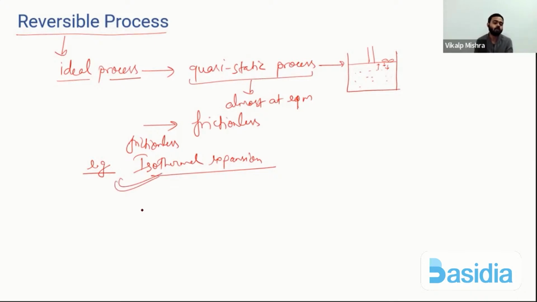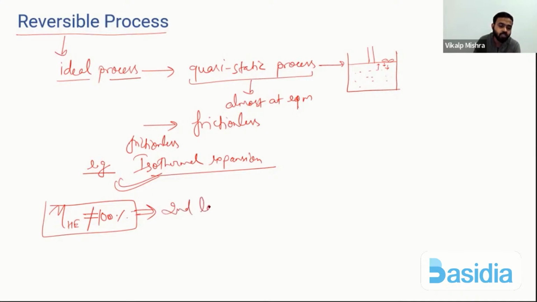Okay. Now one more thing. Why are we studying reversible process? Why is it important? Because as we have seen in last class, the efficiency of heat engine of 100% is not possible. Okay. Why? Because of second law of thermodynamics.